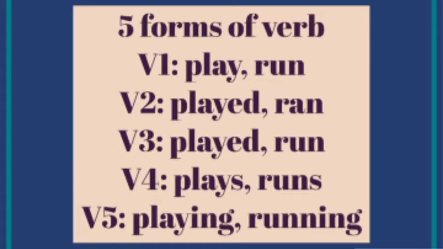Second form, V2, which is used in simple past tense. Clear children? Like played, ran, etc. Third form, it is also known as past participle. It is used in perfect tenses. Alright, and with third form we use has, have or had. Don't forget that V3 is also known as past participle.